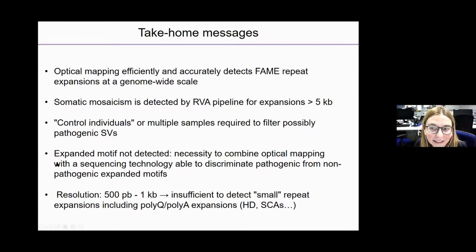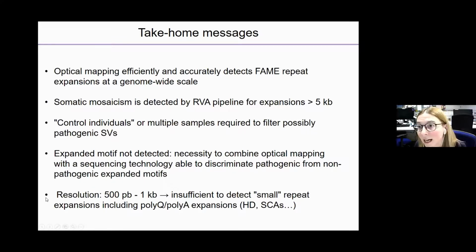And the drawback of Bionano is, of course, that you cannot detect what is inserted. In the case of FAME, it's important because we really need to know that there is a TTTCA repeat expansion, which is the pathogenic part. So we need to combine optical mapping with a sequencing technology to be able to say that there is a TTTCA repeat expansion at this site.